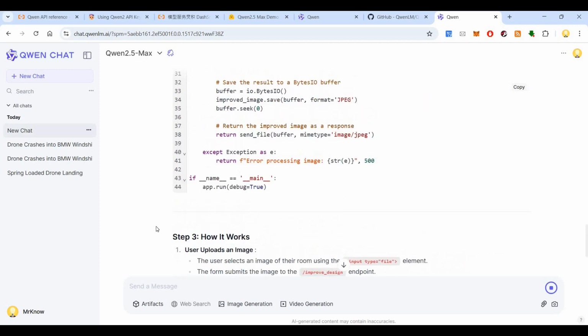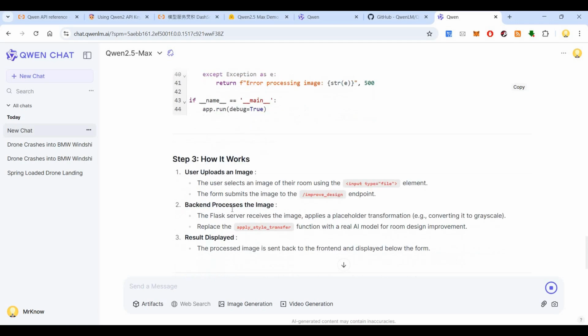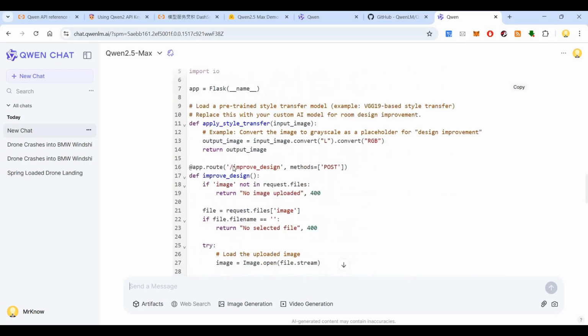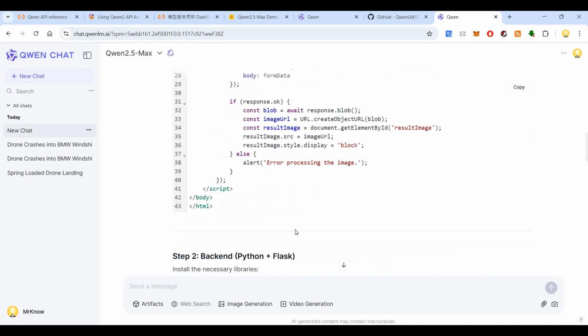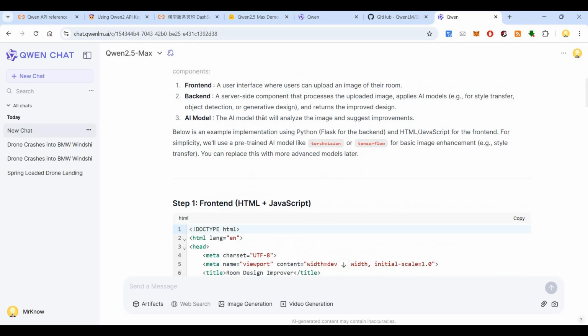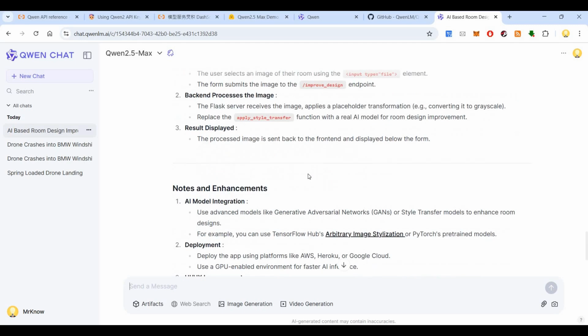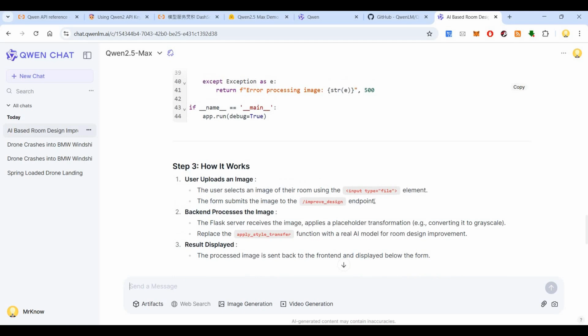Okay, so now how it works: the user uploads an image as an input file, then it goes here. It is still generating. Now let's see, backend is Python plus Flask. Okay, now the AI model is also there, so it should pass that image to the AI model. Let's see how it does. The user uploads an image here, the backend processes the image, the Flask server receives the image and applies a placeholder transformation, converting it to grayscale. Replace the function with a real AI model for room design improvement.